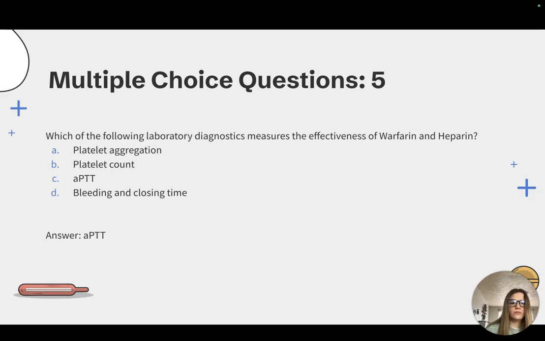Now we have question 5. Which of the following laboratory diagnostics measures the effectiveness of warfarin and heparin? The answer here is C, APTT.